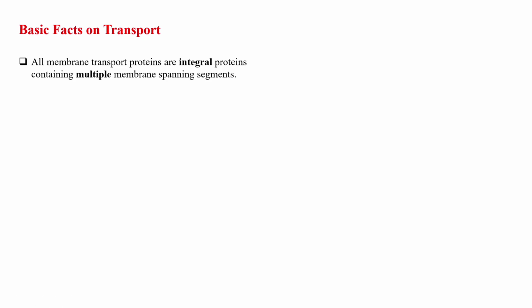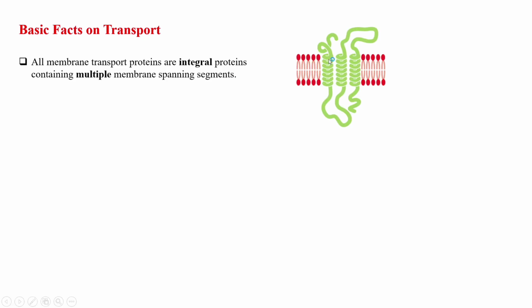In my plasma membrane video, I have mentioned this. So this is an example of integral membrane proteins. Integral membrane proteins are also called transmembrane proteins because they traverse or span the lipid bilayer. In integral membrane proteins, there are three segments. If this is the exterior of the cell, we call this the exoplasmic domain. This is the transmembrane domain, and this is the cytosolic domain because it faces the cytosol.